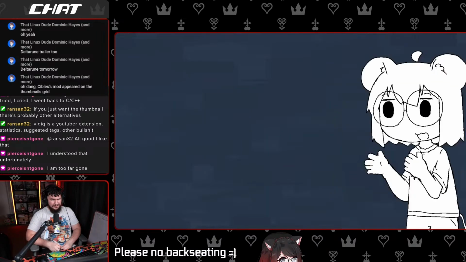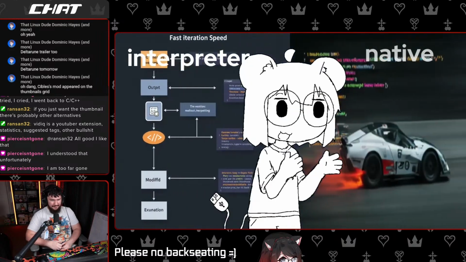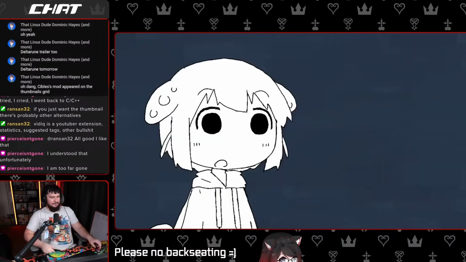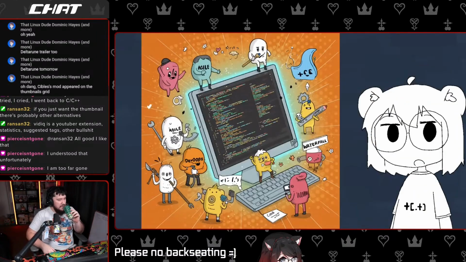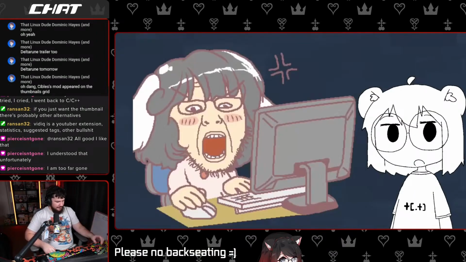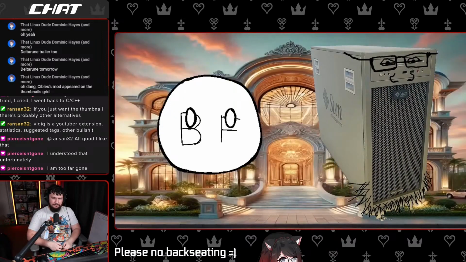So how about we combine the fast iteration speed of an interpreter with the performance benefits of running native code for Brainf, and that's where JIT comes into play. What is JIT exactly? JIT, or just-in-time compilation, is a technique where the code is compiled and optimized just in time for execution. On a side note, one of the biggest differences between Brainf and your computer is their architecture.